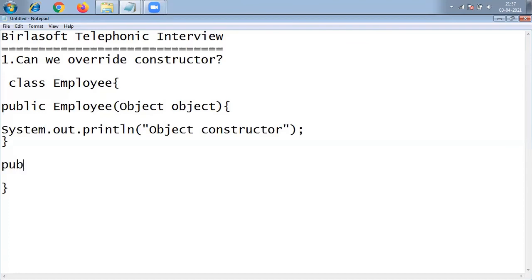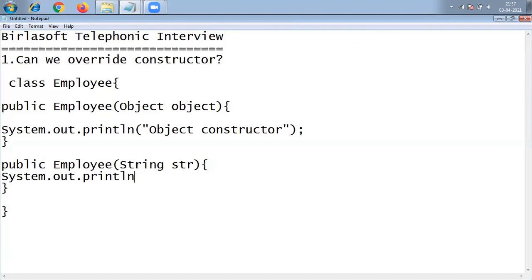Next one, public Employee with a String str, and here we have System.out.println, so it is like a string constructor. That is the scenario.